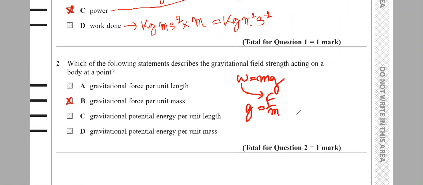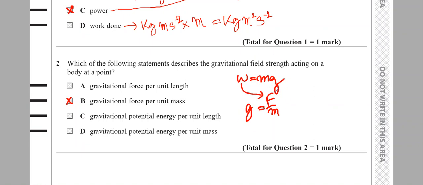Let's take a look at number 2. Which of the following statements describe gravitational field strength acting on a body at a point? Gravitational field strength, first time we got to say it in the equation W equals mg, and this W is basically the gravitational force. তুমি যদি এখান থেকে g কে সাবজেক্ট বানাও, it's F by m, F টা হলো basically gravitational force.